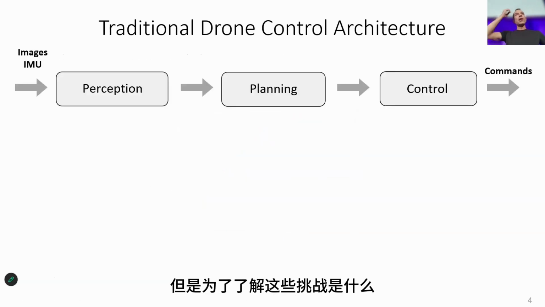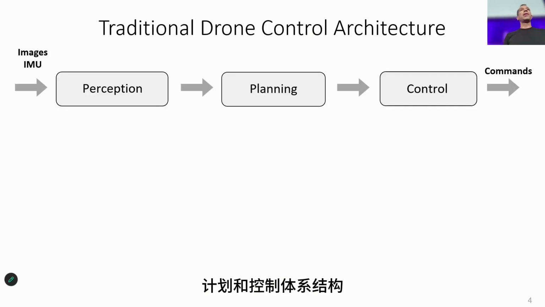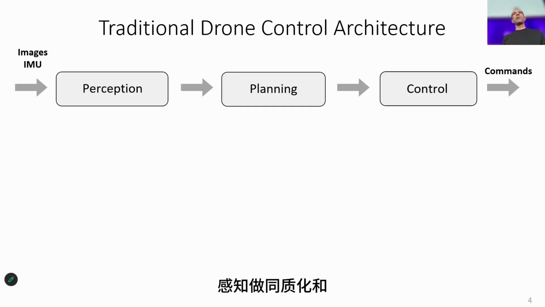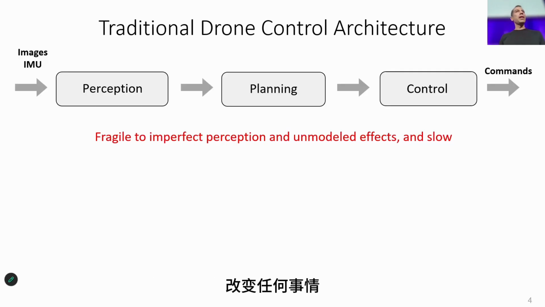But in order to understand what these challenges are, we need to understand how drones are normally controlled. They are controlled with the usual perception, planning, and control architecture, which has been used for more than 40 years in robotics, from vacuum cleaning robots to autonomous cars. Perception does estimation and builds a map of the environment. Planning computes an optimal trajectory, and control computes the rotor speeds. Now, this architecture is very successful, so why change anything about it?